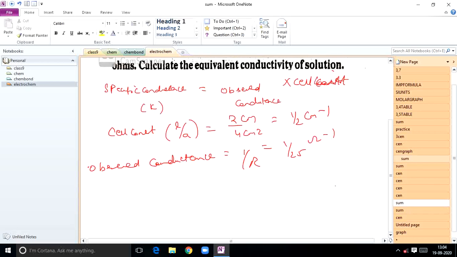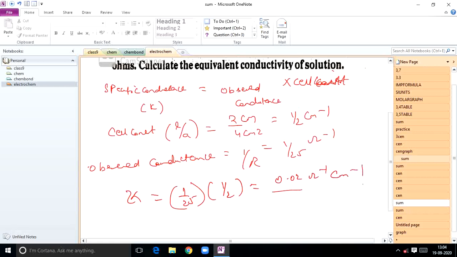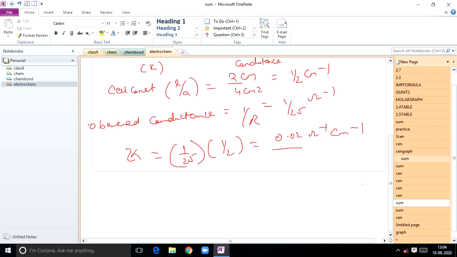So substitute these two values here. Specific conductance kappa is equal to observed, how much? 1 by 25 into cell constant 1 by 2. So finally we will get 0.02 ohm inverse centimeter inverse. That is the specific conductance K value.